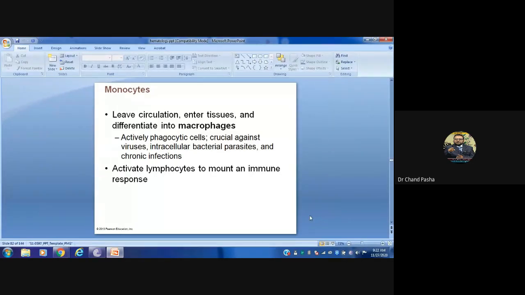Neutrophils take care of phagocytosis in your circulatory system, the liquid tissue, whereas monocytes, whenever there is a need, will transport into the tissue and, through pseudopodia, they will be converted into macrophages.